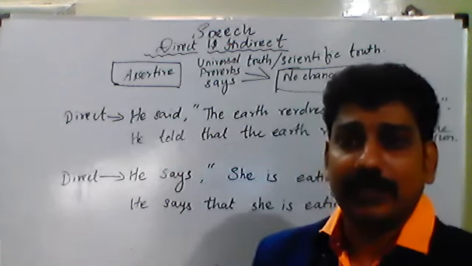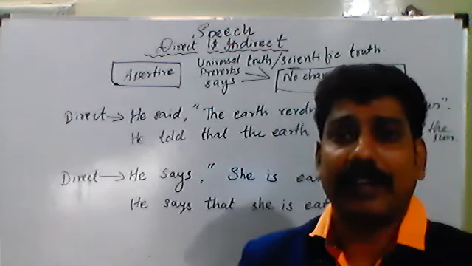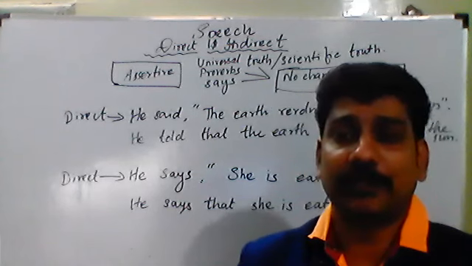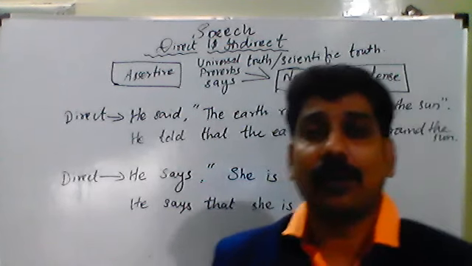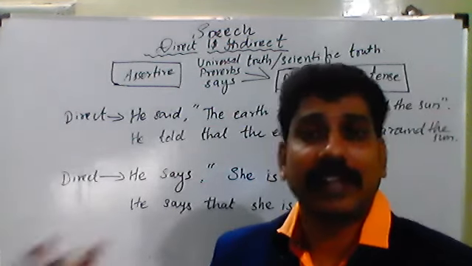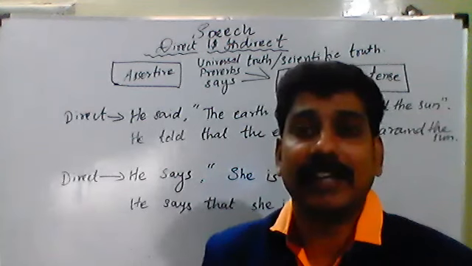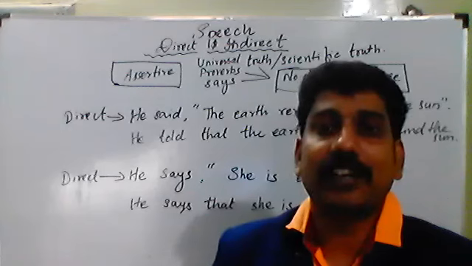Similarly, the moon revolves around the earth. These are universal things of nature, and we cannot make any change in that. So in these types of sentences, we cannot change the tense.